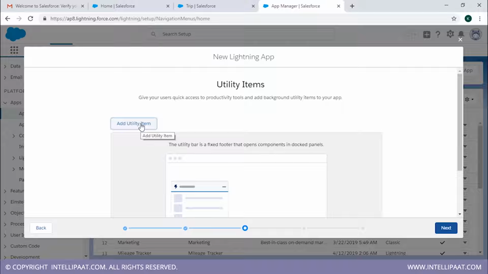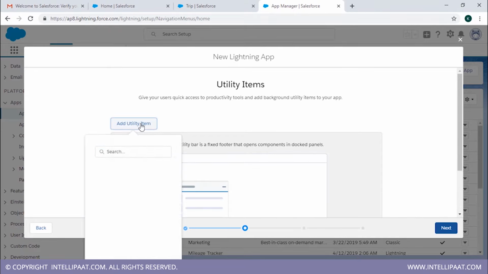Alright, and it is app specific. And something which is different about the utility bar is that it is only Lightning specific. So if you want to use the utility bar, you can use it only in this Lightning experience, not in the classic experience.